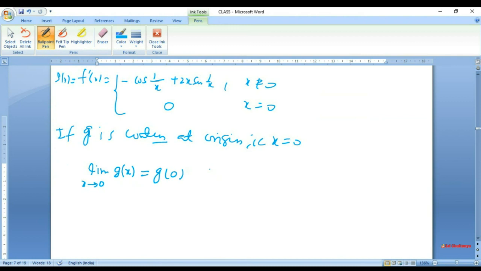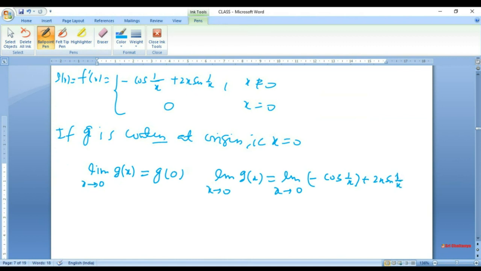It's quite a simple calculation. So we write the limit as x tends to 0 of g of x equal to the limit as x tends to 0 of minus cos of 1 over x plus 2x times sine of 1 over x.